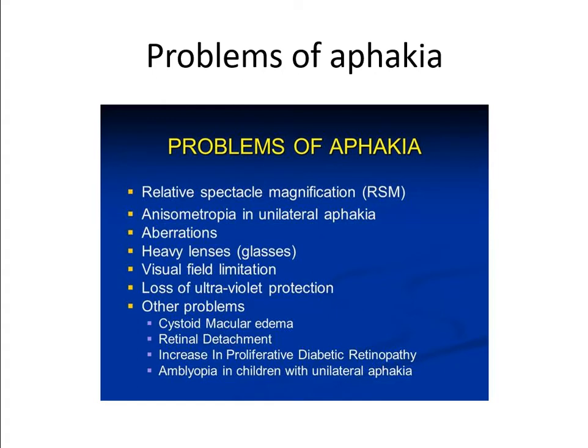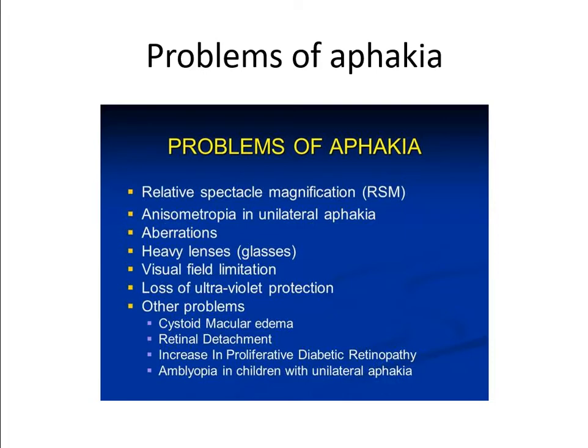So the next question asked by the examiner is, what are the problems faced by the patient who is aphakic? First, relative spectacle magnification. As I told you, the normal distance correction which you are supposed to give to an aphakic patient is plus 10 diopter spheres.